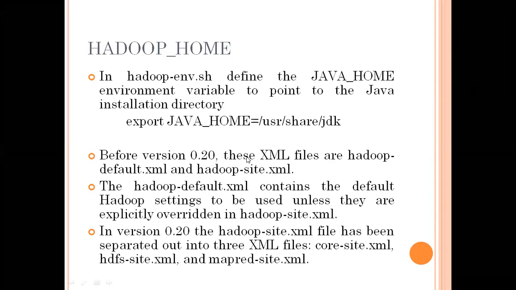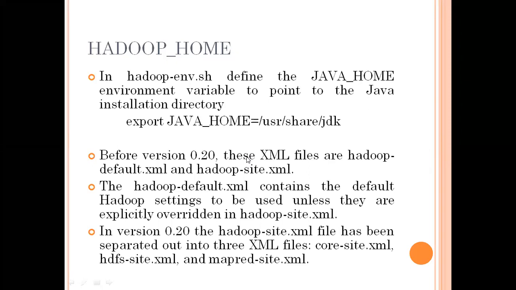So this is the one we are going to use for Java directly. We are going to get the Java files into the Hadoop system. Before the Hadoop 0.2 version, the default files were the XML files. Which are the files we saw before? Once we list all the files in Hadoop home, these are the files that are there.